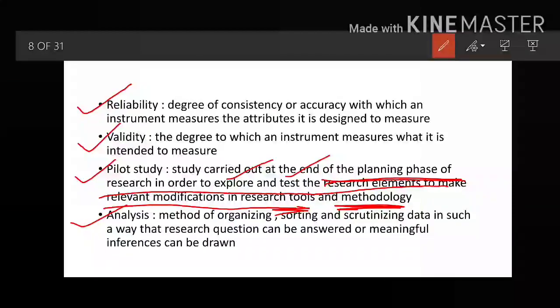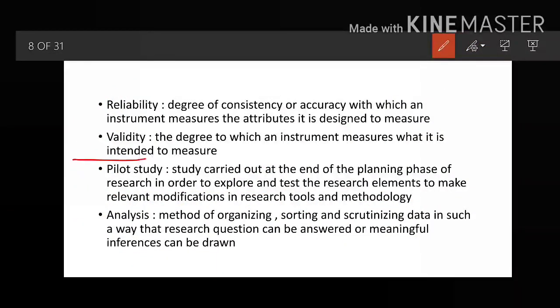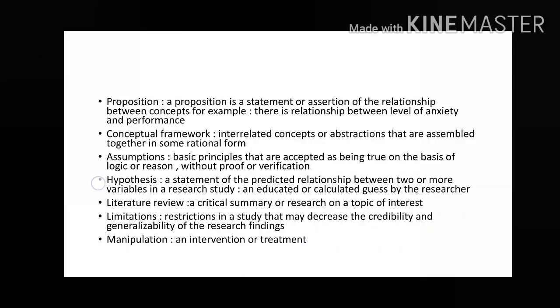And how can you analyze that data? You will first organize, because unorganized data, friends, you can never analyze. So you have to sort the data, then you have to scrutinize the data, and you have to do these three things in such a way that the research question can be answered, or the meaningful inference, what exactly you want to say, can be drawn. So this is the definition of analysis. I hope, friends, that the definitions are clear to you.